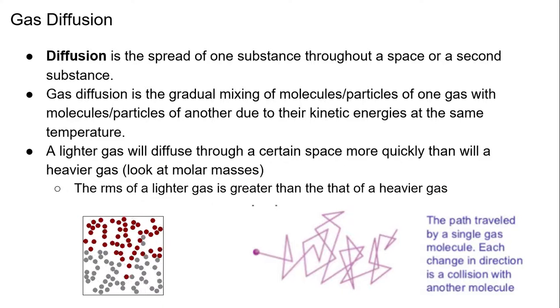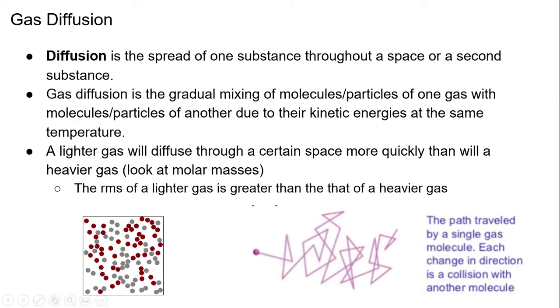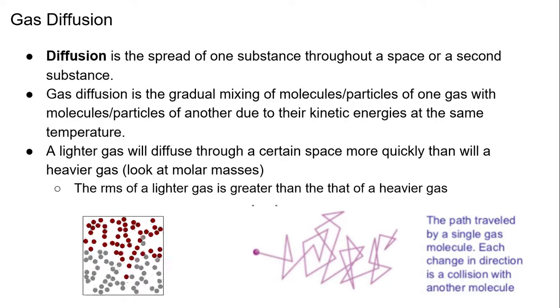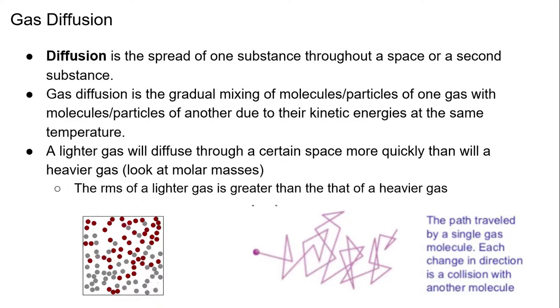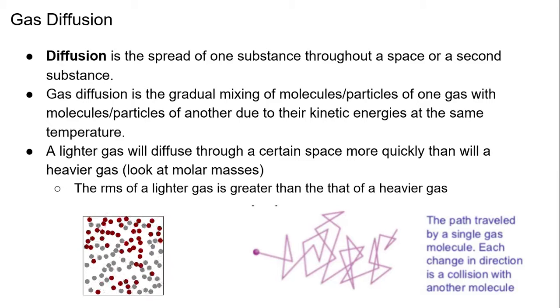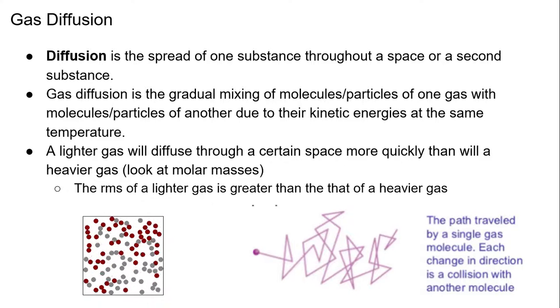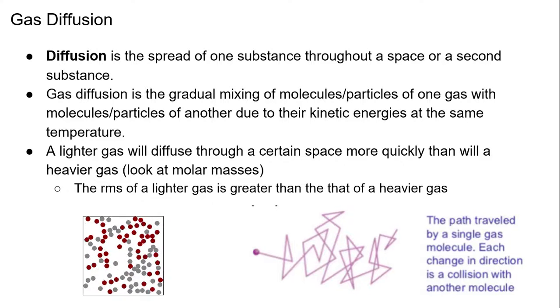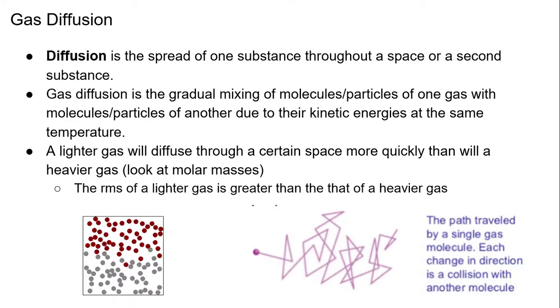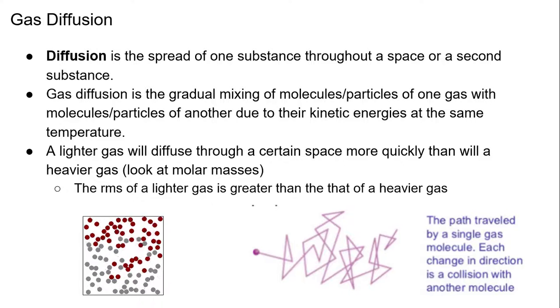Okay, so now we're going to get to gas diffusion. Diffusion is the spread of one substance throughout a space of a second substance. So a gas sample is introduced into a larger volume. Gas particles spread out to occupy the entire volume, mixing with the other gases present. This is very easy to understand.